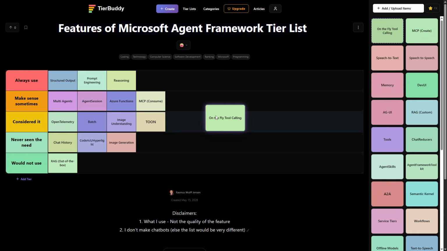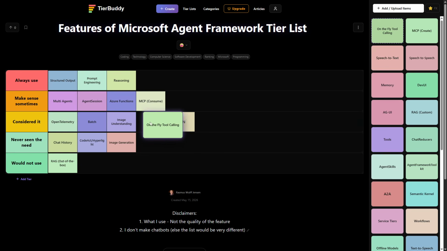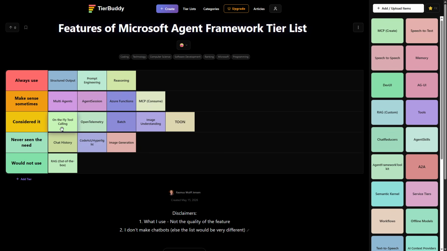On-the-fly tool calling, as cool as it is, where you set up an AI context provider and on the fly check what tools should be called, because I haven't that many tools in my agents, I think it should go into consider it. I was very, very close to using it a few weeks ago, but I ended up not doing it because it was just too big of an overhead, where I saved like 100 or 200 tokens, and that was not enough for the overhead of doing that. But it's a really, really cool feature.